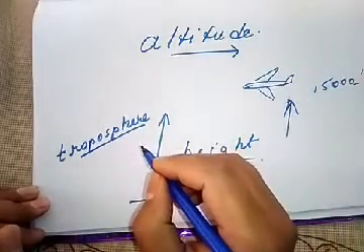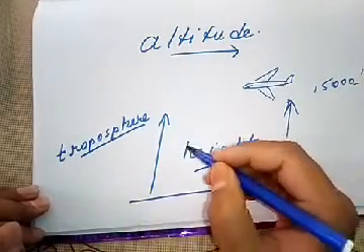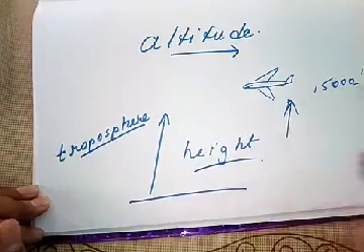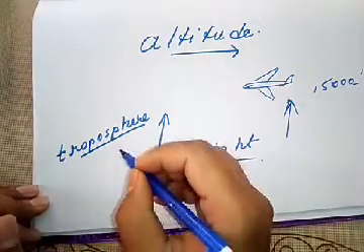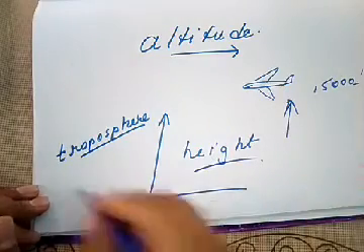It is a lower stratum of the atmosphere, so all the weather phenomena can be seen here. Rain, precipitation, everything can be seen here. And in this troposphere, temperature decreases